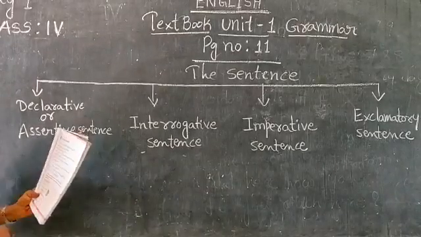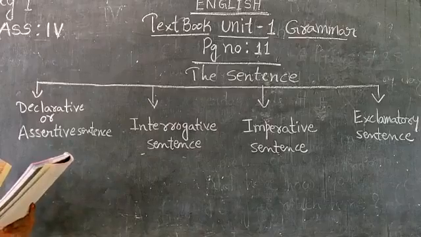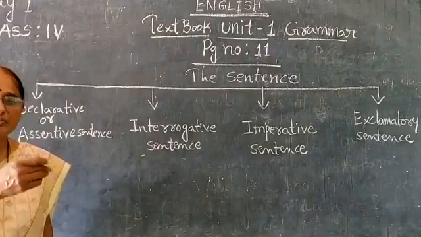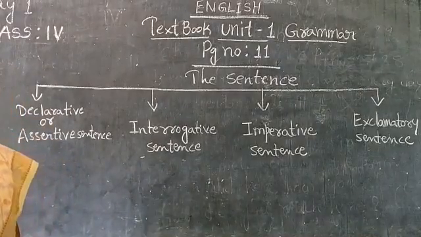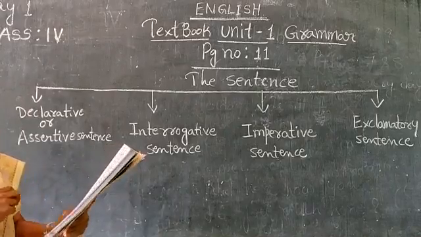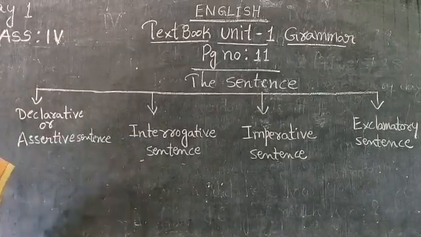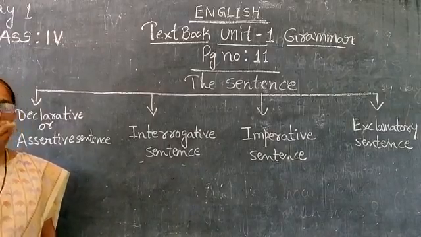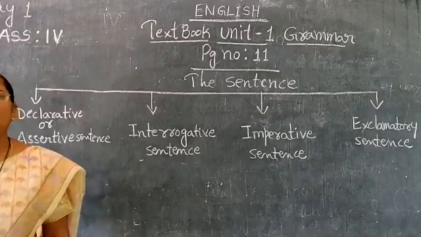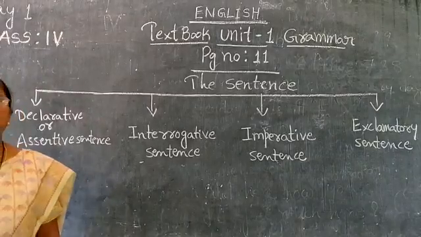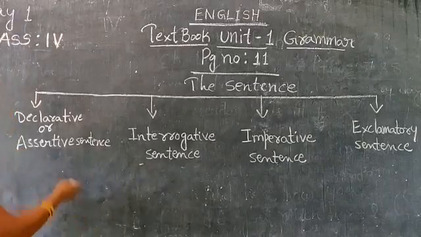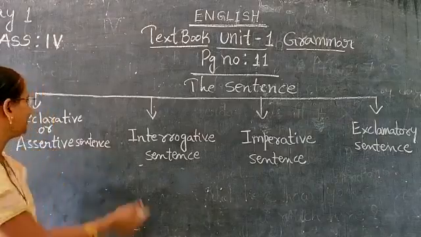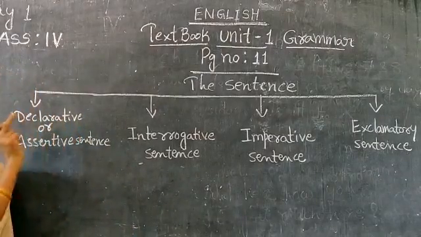See the book here. Declarative or assertive sentences are those which tell the readers something. We have to say something to readers, I mean others, that is called a declarative sentence or assertive sentence. Here, Reena has gone to the market. She took my pencil. I am going to the shop to buy something. These are all declarations. To whom are we declaring? To others, children, to readers. That comes under declarative sentence or assertive sentence.